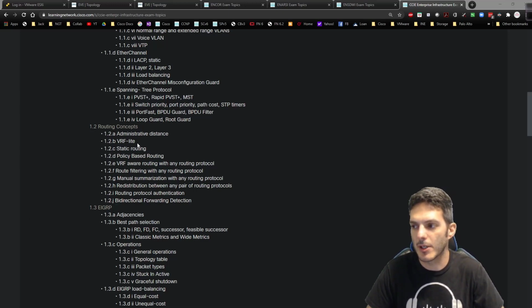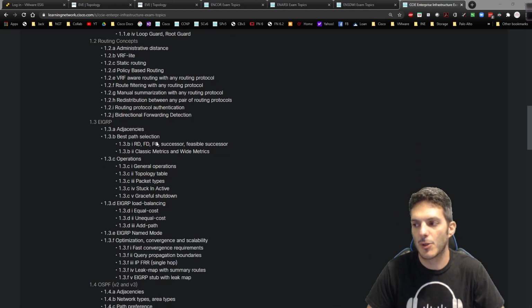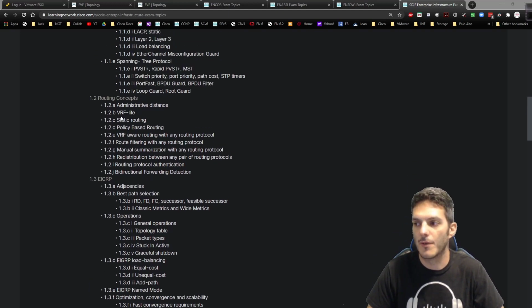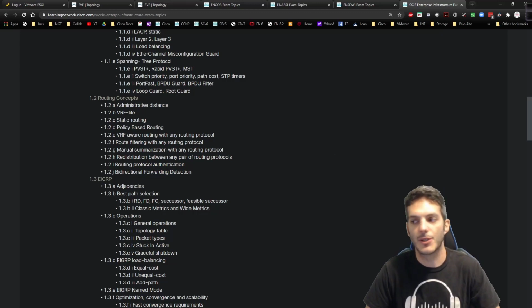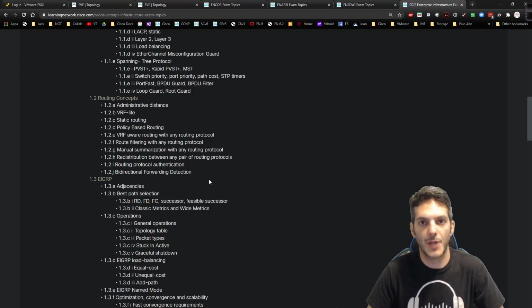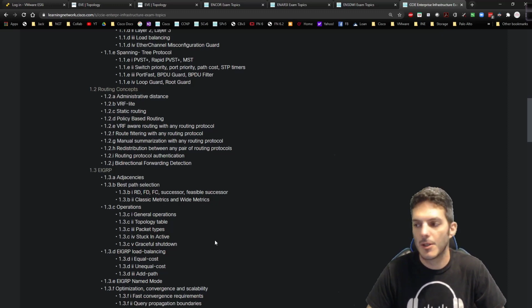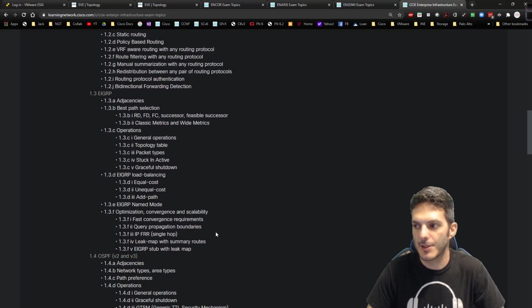We're definitely going to be taking a look at a lot of different routing concepts. So we're not going to have a video called VRF Lite. We're going to be incorporating VRF Lite and VRF aware routing, policy-based routing, static routing, route filtering, manual summarization, redistribution, protocol authentication, BFD. We're going to be taking a look at all of these topics, but they won't be individually labeled as such. You'll see them covered multiple times with multiple scenarios. So that's basically how I plan on going after this.